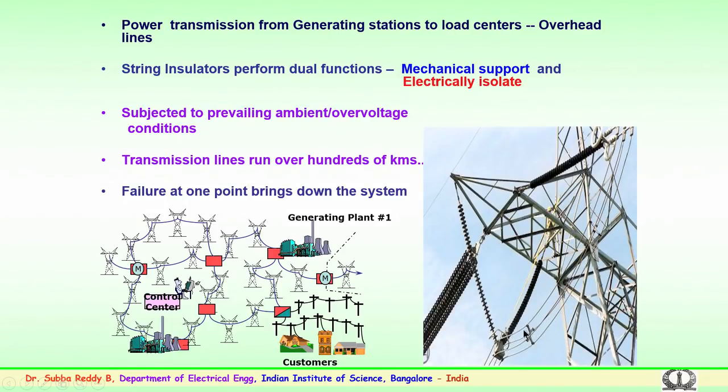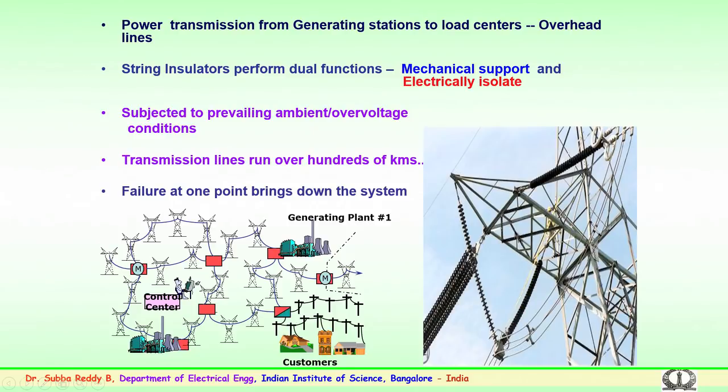So, these conductors, which are at very high voltages, could be at 400 kV or 765 kV or 800 kV levels. These potentials at the transmission voltages have to be isolated from the metal tower. So, for isolation you use an insulator. Basically, the number of insulators depends upon the voltage level, which we will be discussing in future lectures. So, the function of a string insulator is twofold: one is mechanical support to the tower, and the other is to electrically isolate the conductor from the tower so that flashover should not occur.